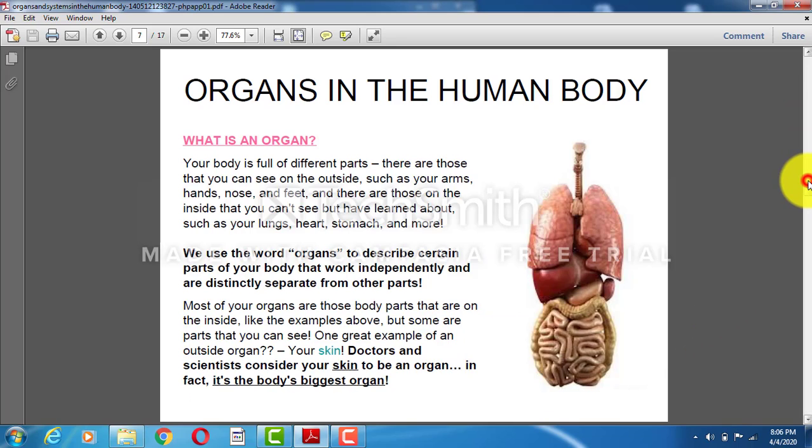So these are all the important organs which we discussed. What is an organ? Your body is full of different parts. There are those you can see on the outside, such as arms, hands, nose and feet. And there are those on the inside that we can't see but have learned about, such as your lungs, heart, stomach and many more. We use the word organ to describe certain parts of the body that work independently and are distinctly separate from other parts. Most organs are on the inside, but some parts you can see. One great example of an outside organ is your skin.